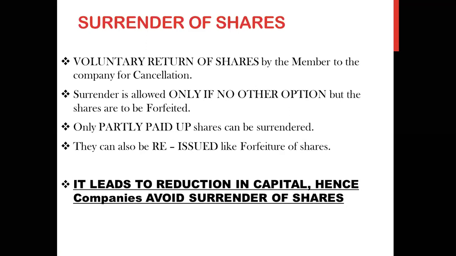Company is not taking away your shares. You are giving voluntarily the company के you take my shares, I will not be able to pay. तो आपने जो शेयर्स वापस कर दिए उसका पैसा कौन देगा? Because in surrender of shares you don't have the liability. जैसे हमने फोरफीचर में देखा, forfeit होने के बाद भी you are still liable to pay the company until reissue of the shares. But surrender of shares में ऐसा नहीं है. Once you give up voluntarily then you don't have any liability. That is why the company avoids the surrender of shares, because it leads to reduction in capital of the company.